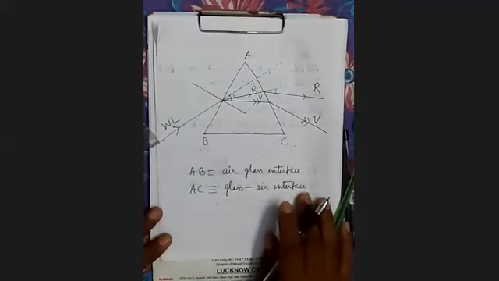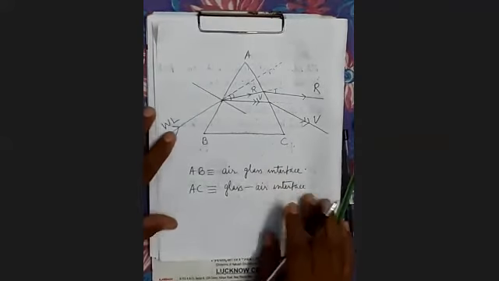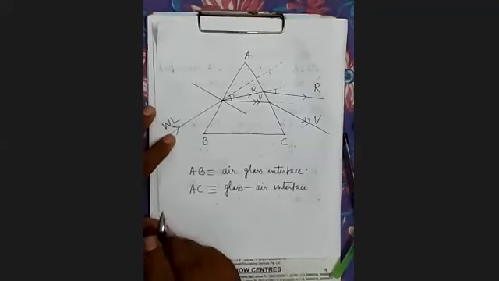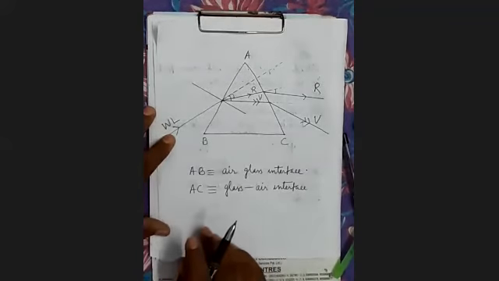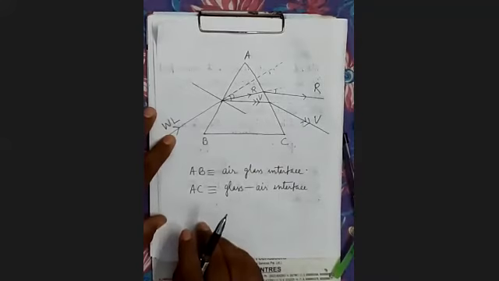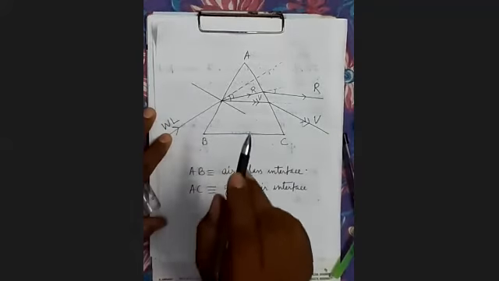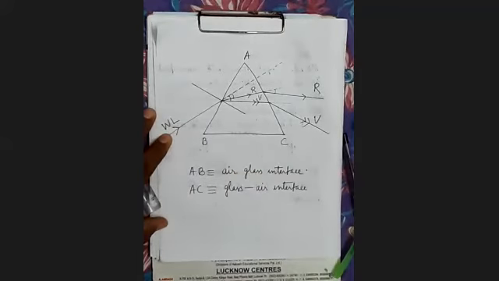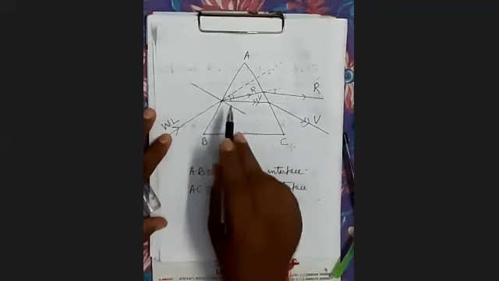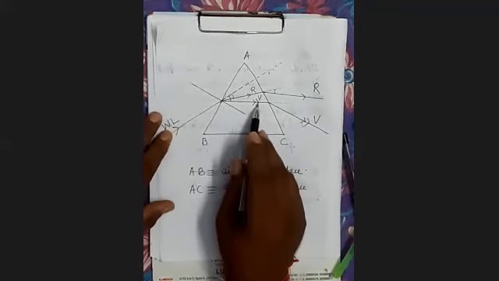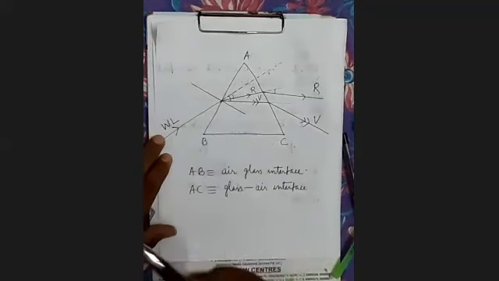So when white light falls upon a transparent optical medium, it splits into its component colors, because the different colors have different refractive indices and travel with different speeds in that medium. Therefore they deviate in different directions and become separately visible.